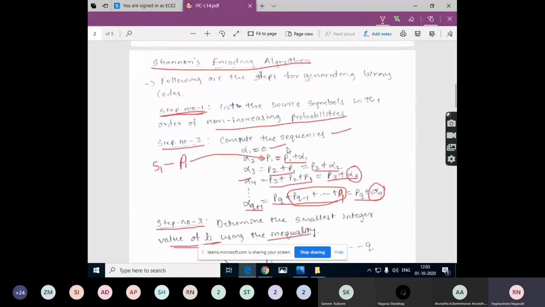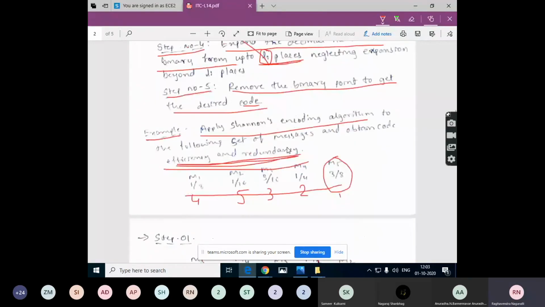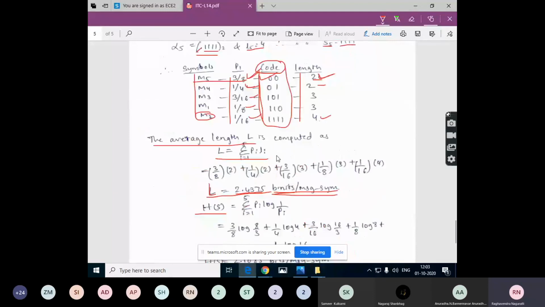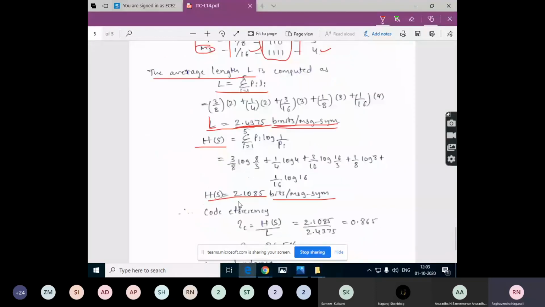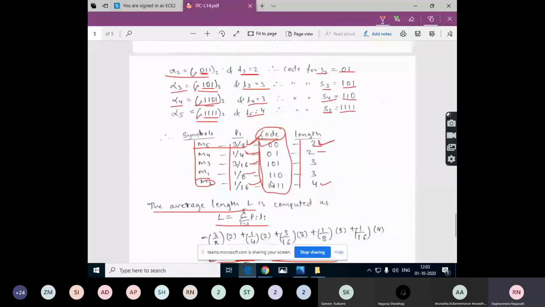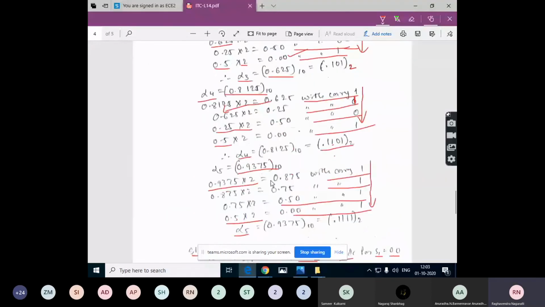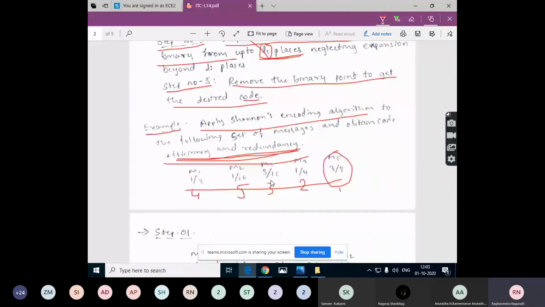So which is greater in this example? The length is greater than the entropy. L is 2.4, H of S is 2.1. So L is greater and entropy is smaller.